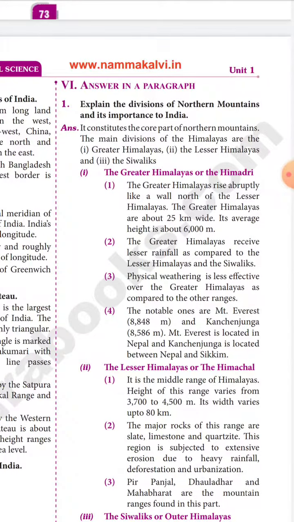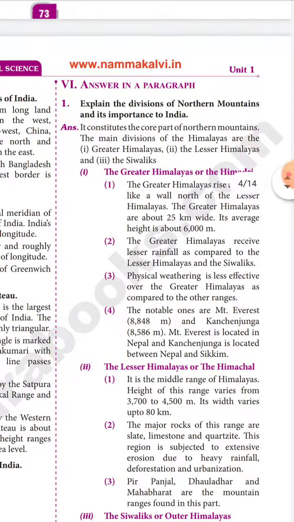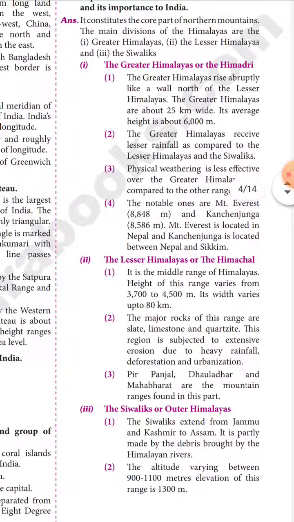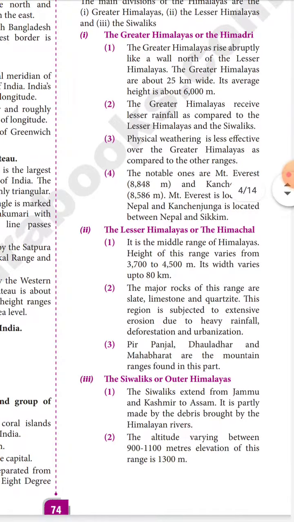Answer in paragraph. Explain the division of northern mountains and its importance to India. The Himalayas constitute the core part of the northern mountains. The main divisions of the Himalayas are Greater Himalayas, Lesser Himalayas and Shivaliks. The Greater Himalayas are Himadri. The Greater Himalayas rise up like a wall north of the Lesser Himalayas. They are about 20 km wide. The average height is about 6,000 meters.